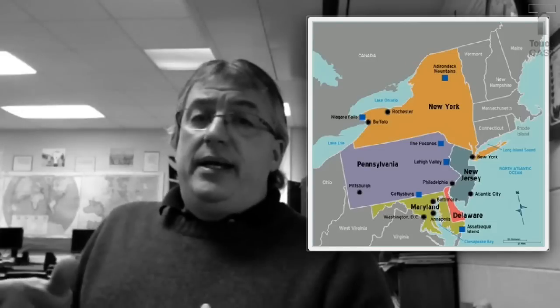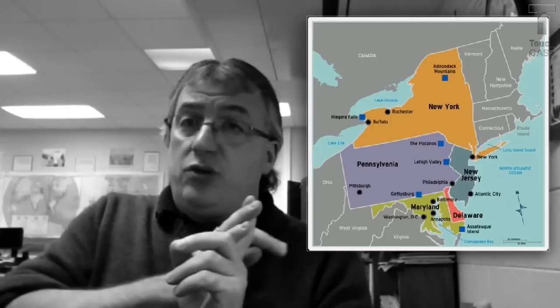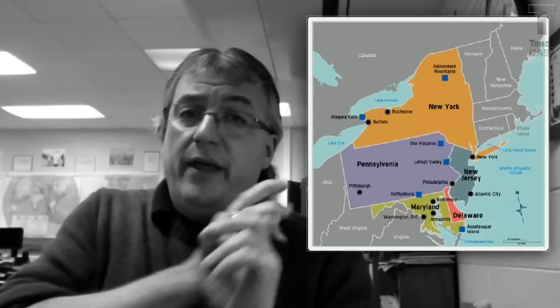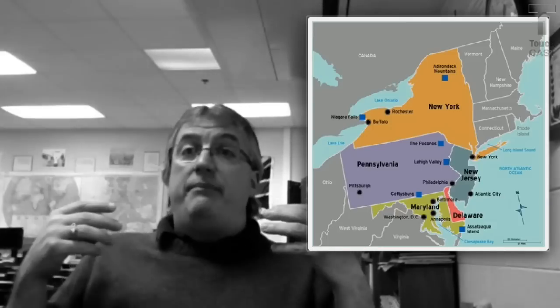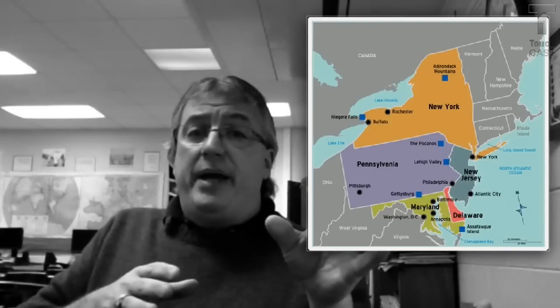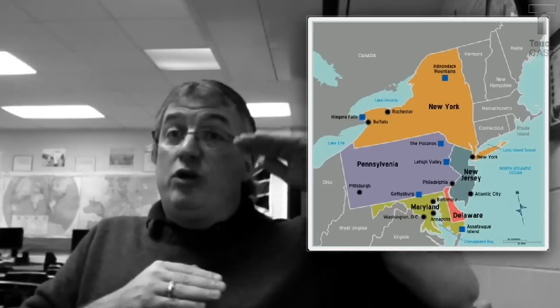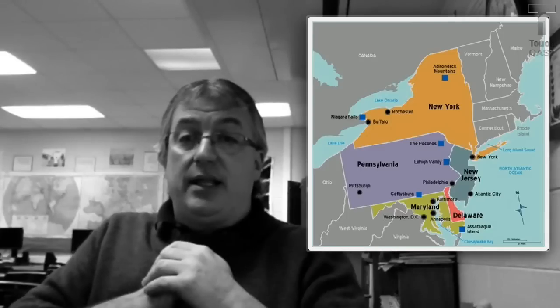All right, now society in the Middle Colonies is going to be much more diverse. They're home to multiple religious groups. So we have the Quakers in Pennsylvania, we have Huguenots, who are French Calvinists, and Jews in New York, Presbyterians in New Jersey, and this religious diversity makes the Middle Colonies much more tolerant of other beliefs than other regions, okay? And because of the cities and the variety of occupations, we're going to see a much more flexible social structure, meaning there's more mobility. You can change your status in the Middle Colonies, a lot more opportunity.